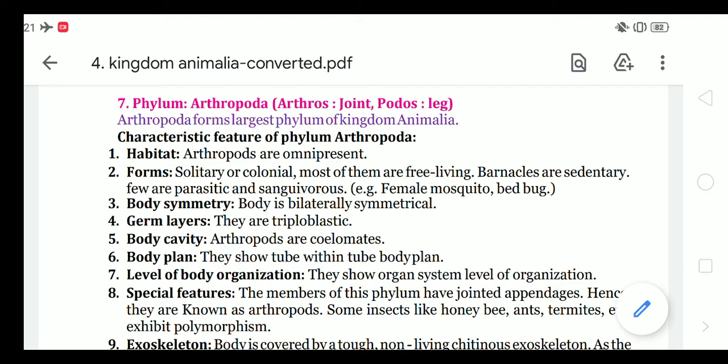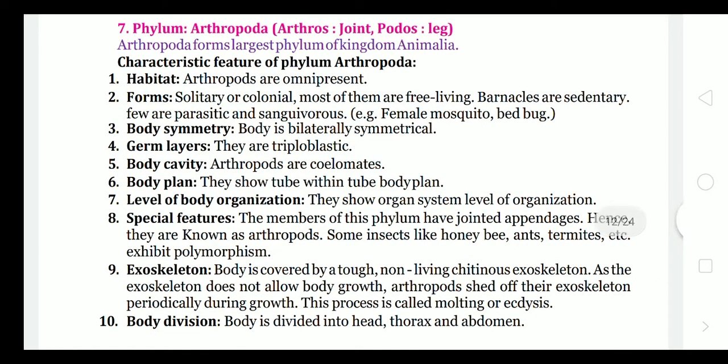Characteristic features of phylum Arthropoda, that is the habitat. They are omnipresent. They are present everywhere: in the ice, on the rocks, in our houses, in marshy places, moist places, swamp places, everywhere. Forms: they are solitary, means single living, or colonial, in the form of a colony, that means living together with so many organisms. Most of them are free living, means they are not dependent. Mostly they are independent. Barnacles, which are the only arthropods that are sedentary.